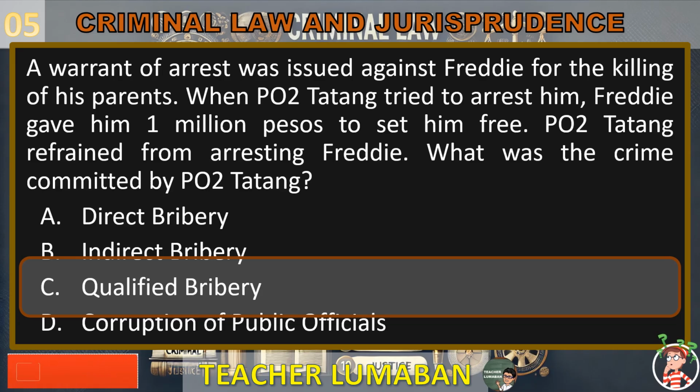Qualified bribery. A warrant of arrest was issued against Freddy for the killing of his parents. When PO2 Tatang tried to arrest him, Freddy gave him 1 million pesos to set him free. PO2 Tatang refrained from arresting Freddy. The crime committed by PO2 Tatang is qualified bribery.